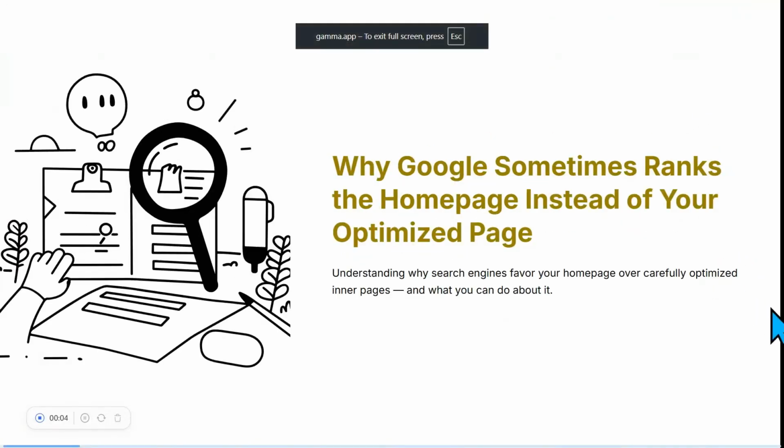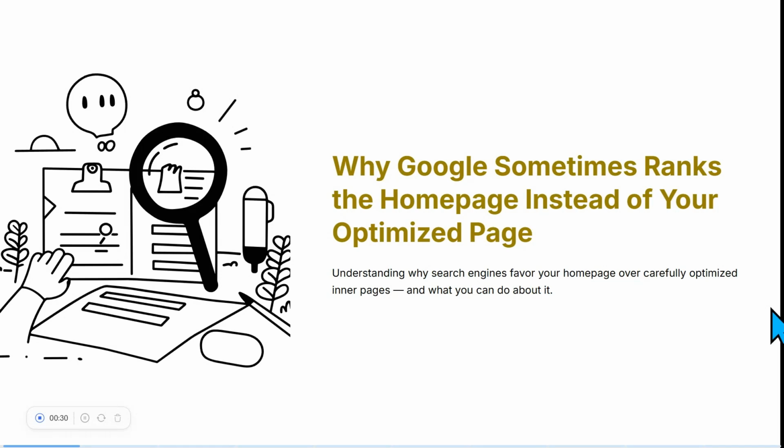A situation many SEO professionals encounter is when they create and optimize a specific landing page for a keyword, but instead of ranking that page, the search engine ranks the home page. This can be confusing, especially when the optimized page clearly targets the keyword more directly. Search engines like Google sometimes select the homepage because other signals make it appear more relevant or authoritative.